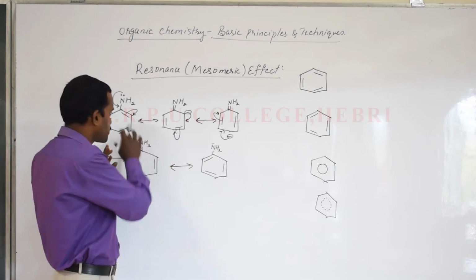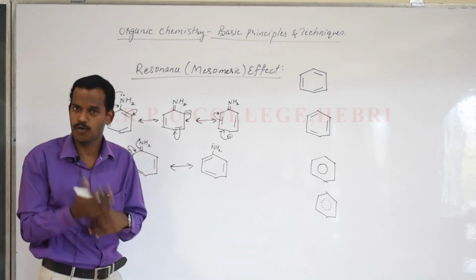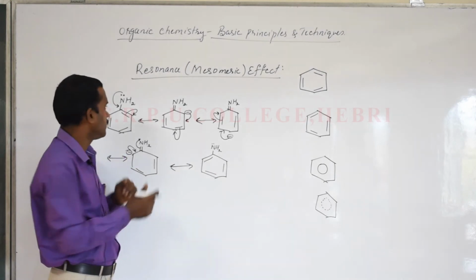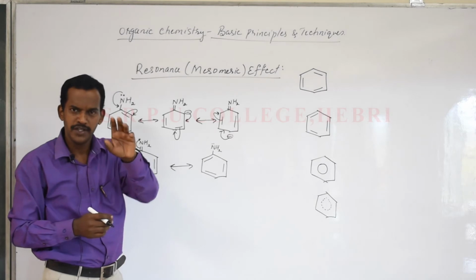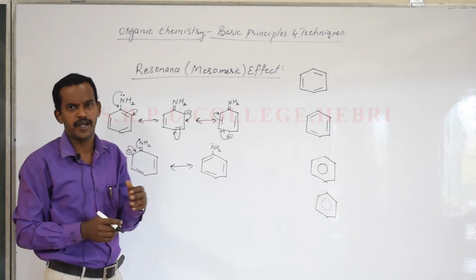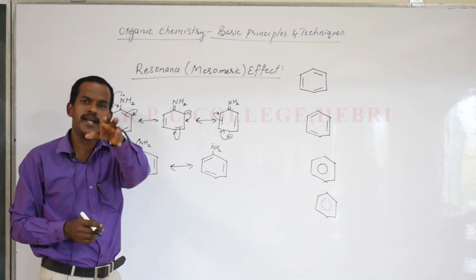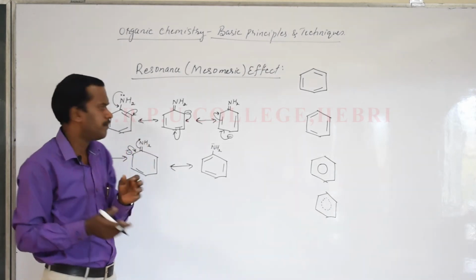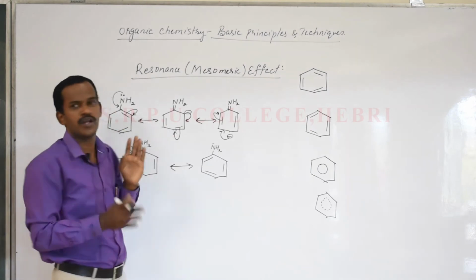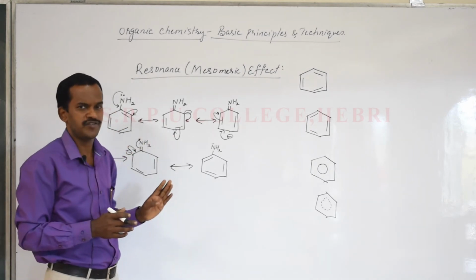Now the distribution or delocalization of electrons happens based on the nature of the substituents. NH2 is an electron donating group. Sometimes an electron withdrawing or accepting group is attached to the benzene ring, and then the phenomenon is different. But there also there is delocalization of pi electrons. That is also resonance effect only.